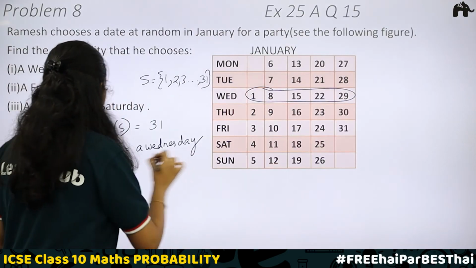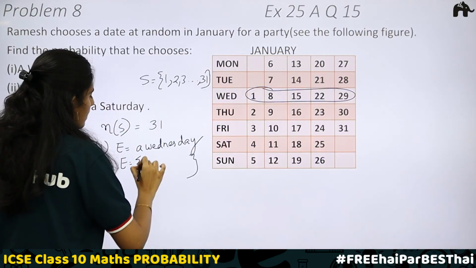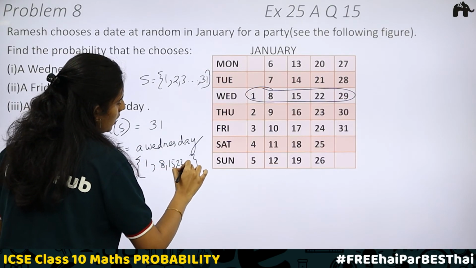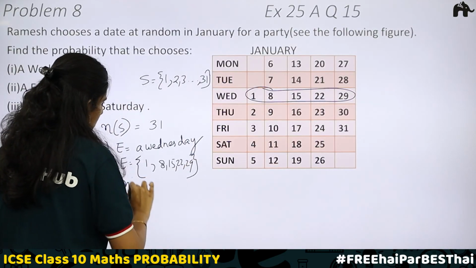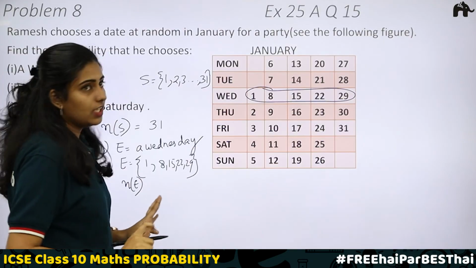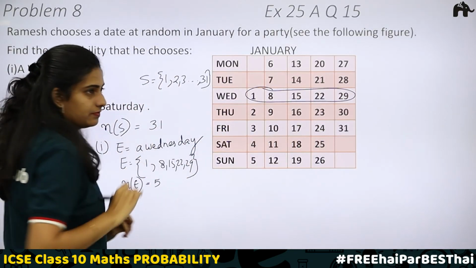Then the event includes 1, 8, 15, 22 and 29. What are the number of outcomes favorable to the event? N of E: 1, 2, 3, 4, 5. N of E is equal to 5.